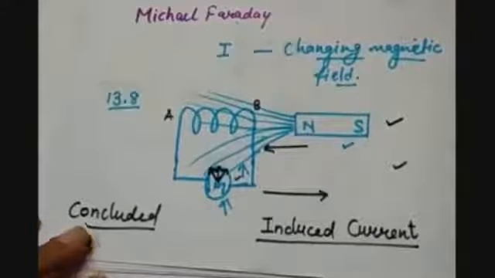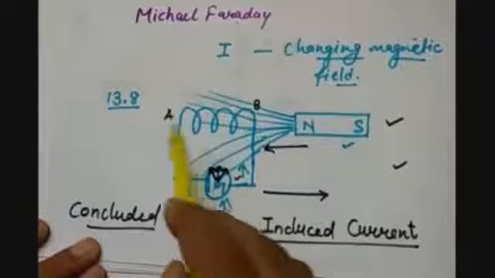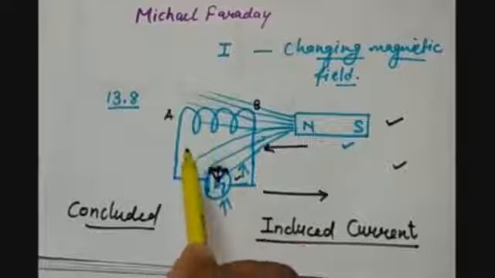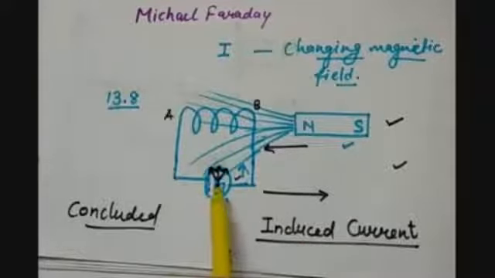Because with the help of a changing magnetic field, we have produced the current in the coil. It is not provided by any electrochemical cell or a battery. So that is why it is called induced current.